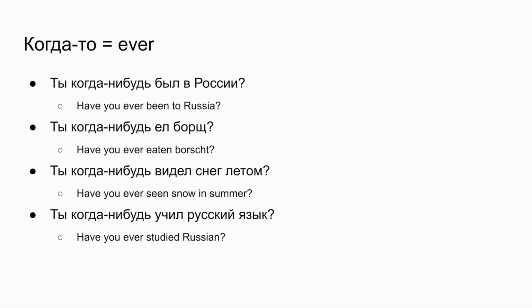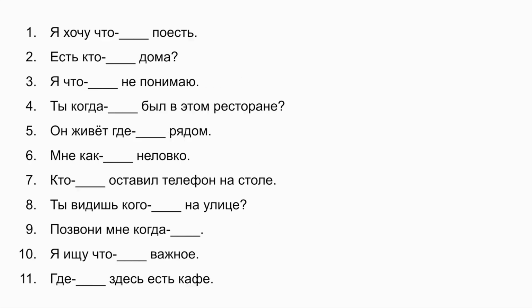And now let's practice what we just learned. Over here you need to put нибудь or то depending on the meaning of the sentence. Please take pens and paper and write down your answers. Stop the video and write down your answers, and then I will show you the correct answers.